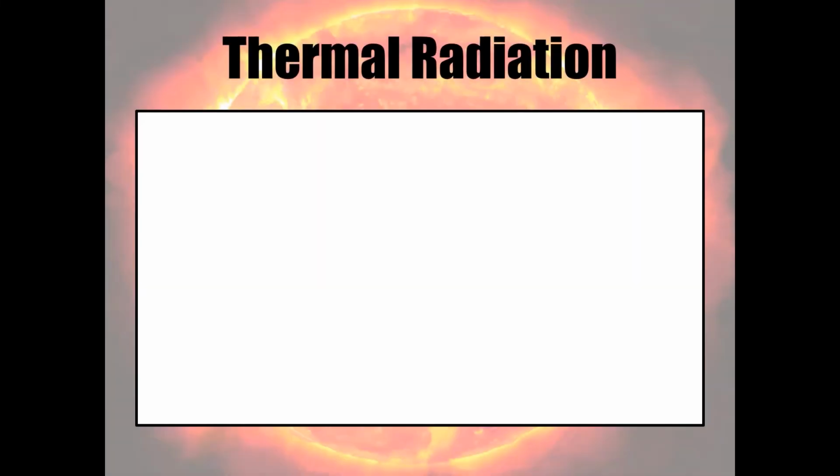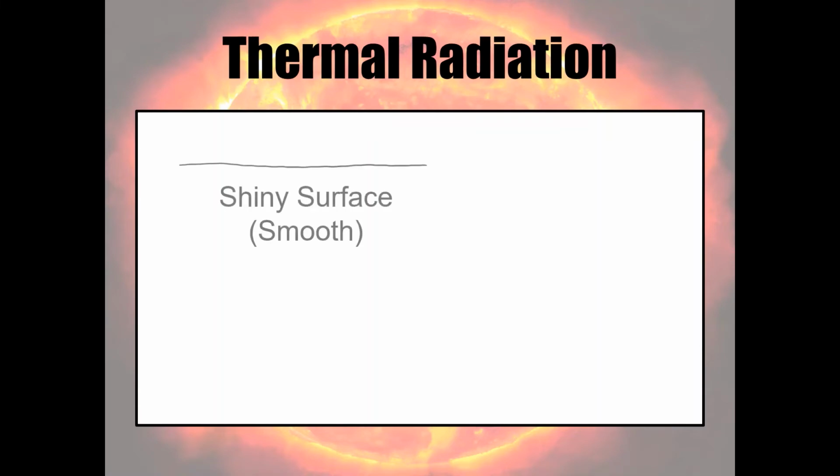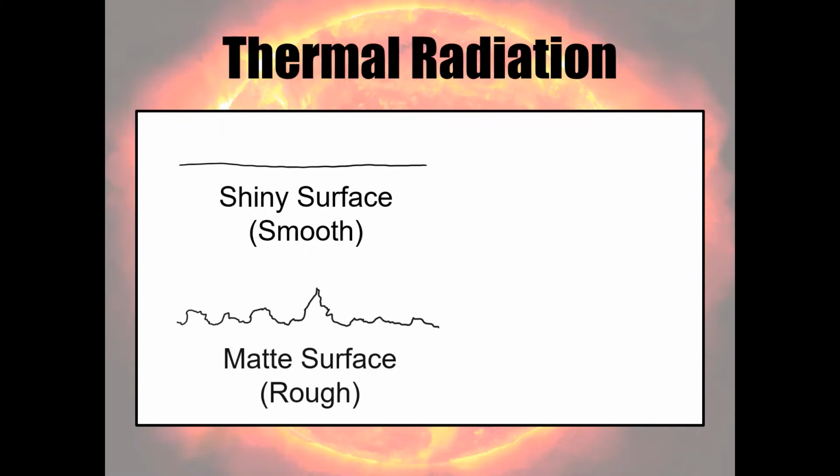Okay, in terms of why the finish, in terms of whether it's matte or shiny, is going to have an impact, we need to think about what we mean by a shiny surface. Now, if you were to look at a shiny surface under a microscope, it would be relatively smooth in comparison to a matte surface, which would be relatively rough. Obviously, to look at, there's not going to be a big difference in terms of roughness or smoothness, but on a microscopic level, a shiny surface is going to be very, very smooth in comparison to a matte surface.